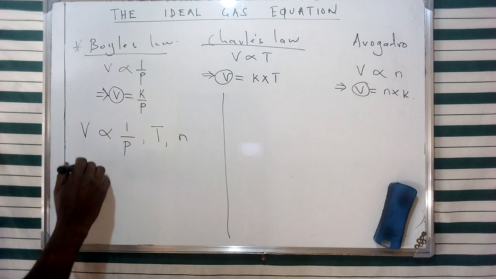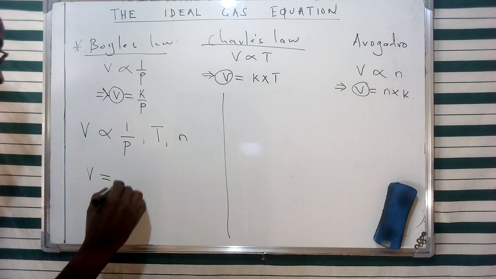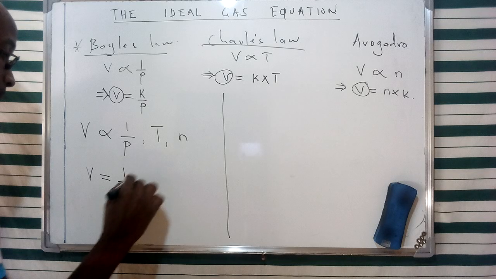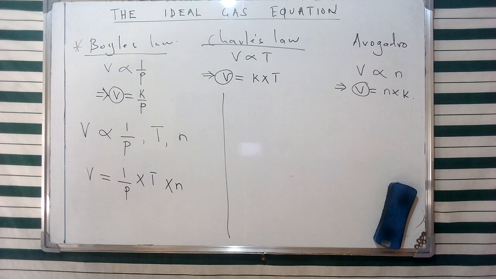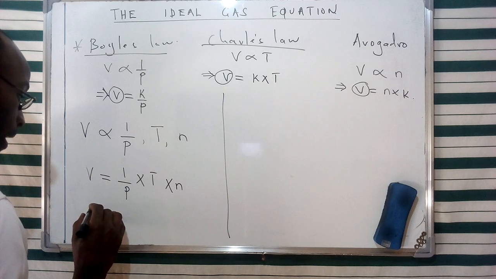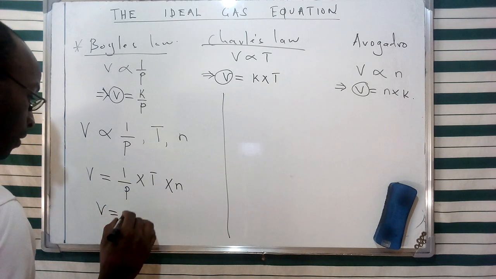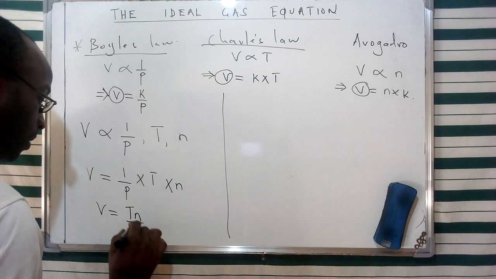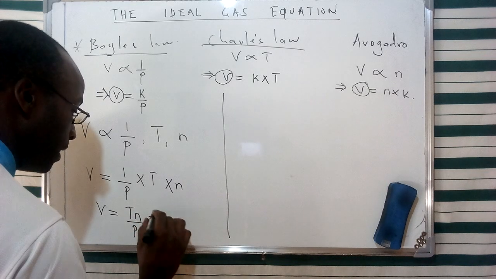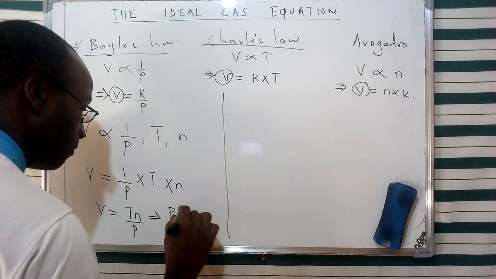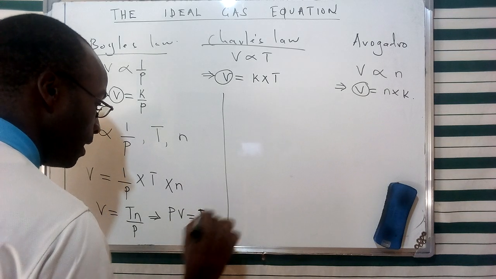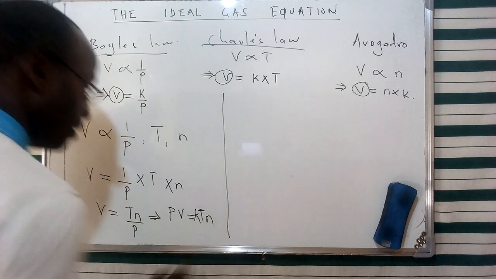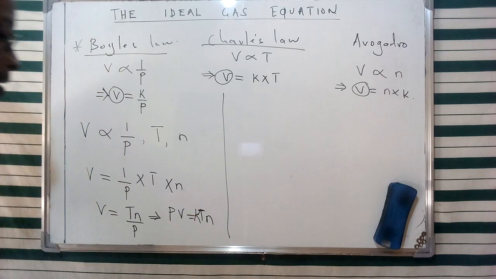So therefore, we can have a general description for this particular volume by having 1 over P times T times n. And this is going to give us the general description for volume, whereby V is equivalent to Tn over P. So basically, this implies that the product of pressure and volume gives us Tn, and of course, this is going to be a constant which is involved in this specific relationship.